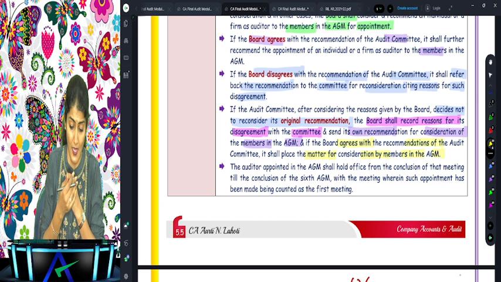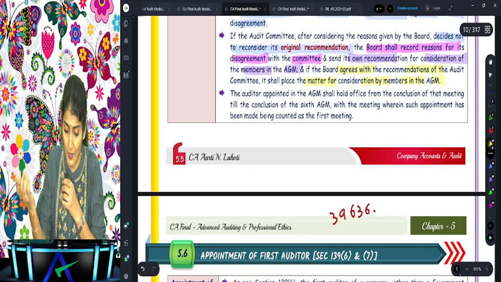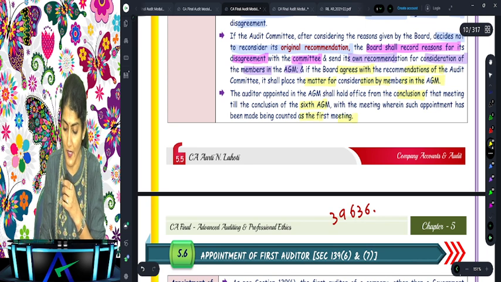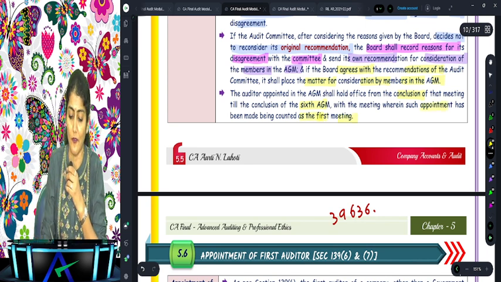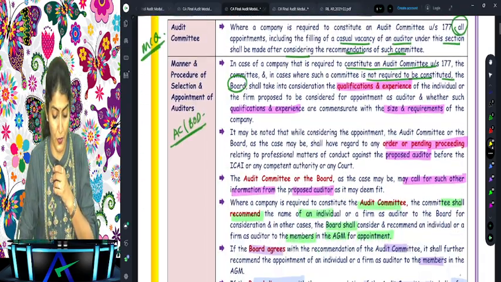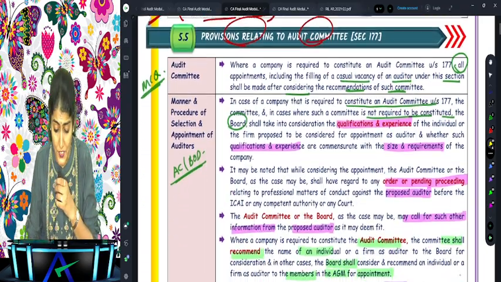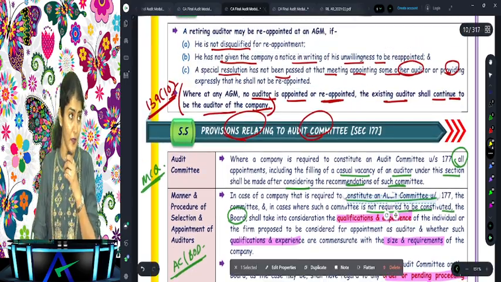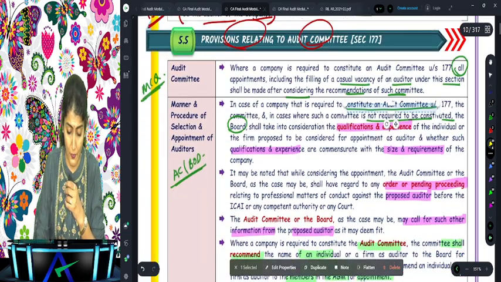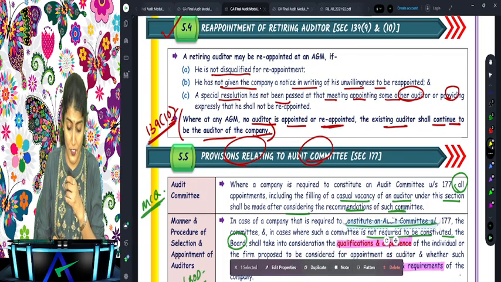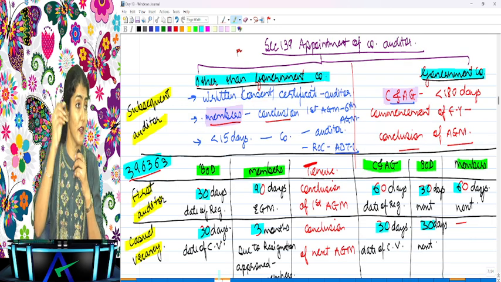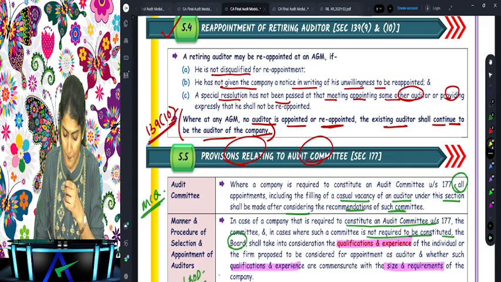That is understood. Right. The auditor appointed in the AGM shall hold office from the conclusion of that meeting till the sixth meeting, wherein the meeting in which such appointment has been made will be counted as the first meeting. So that we already know regarding the rotation. But do you understand these points regarding the provisions relating to the audit committee, everyone? Right. So one, the rotation of the company auditor, then the provisions relating to the audit committee, the reappointment of the retiring auditor, and then we've also studied this wonderful chart regarding the appointment of the company auditor.